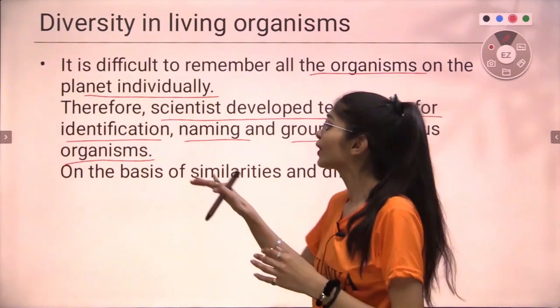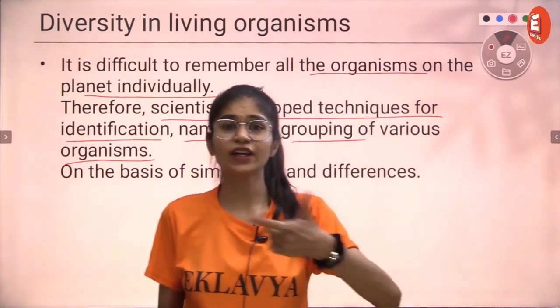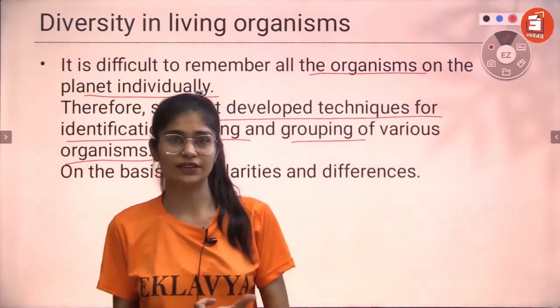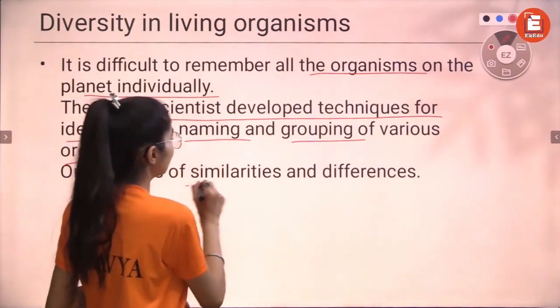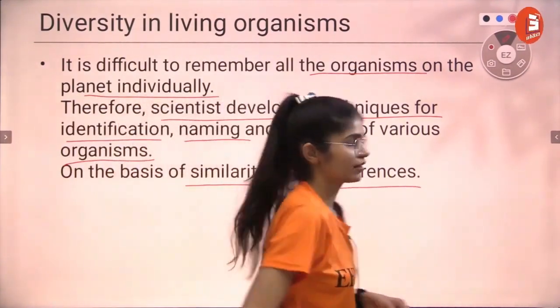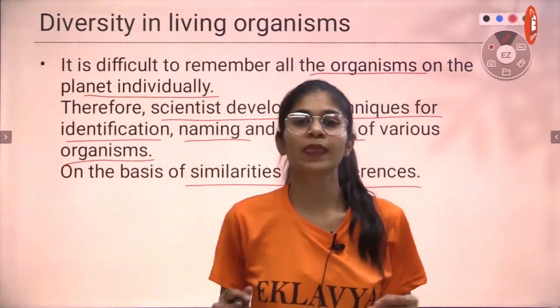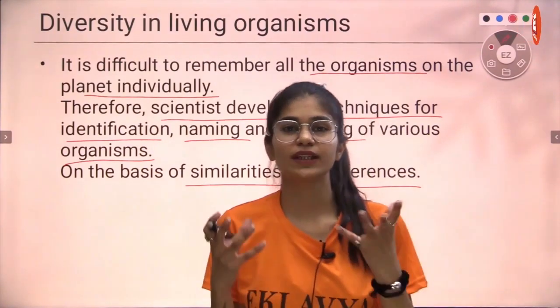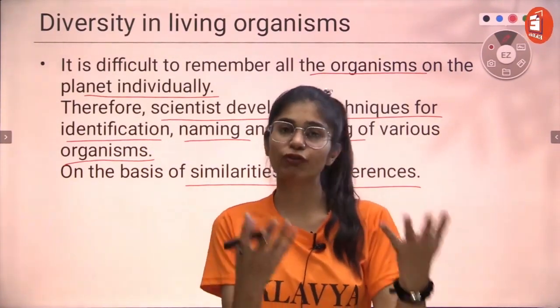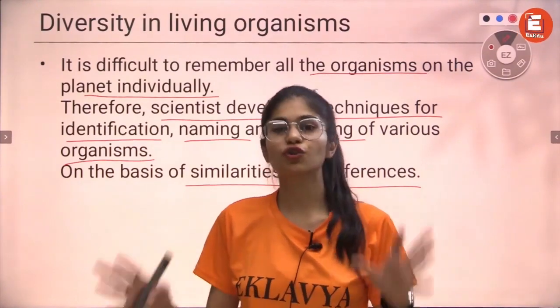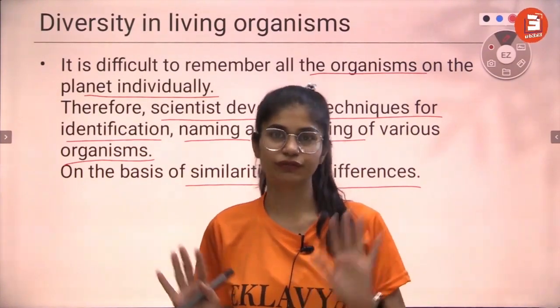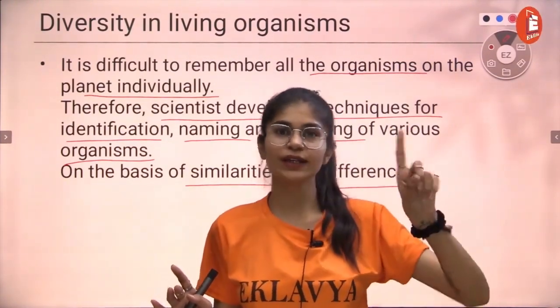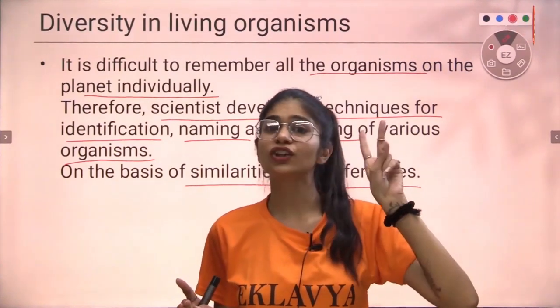Then, what are the bases of identifying, grouping and naming an organism? There are similarities and differences. Now, for example, if you see an organism, like I just said, that has 4 legs and is meowing, you will know that it's a mammal. First thing first, you will know it's a mammal. Is it a dog?